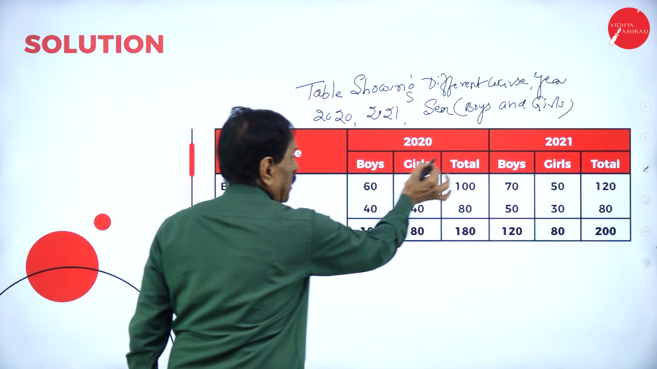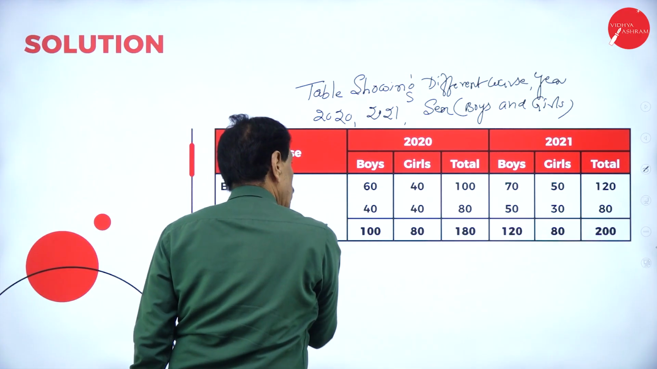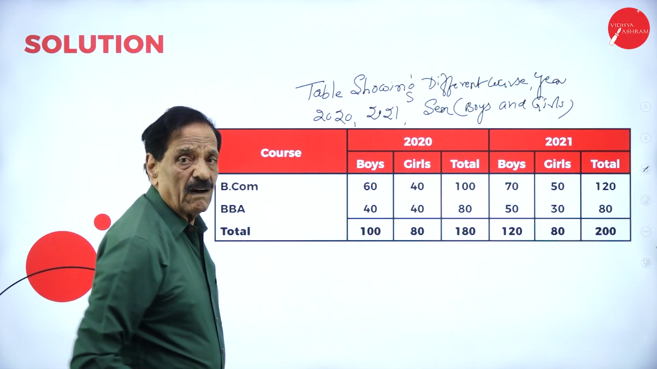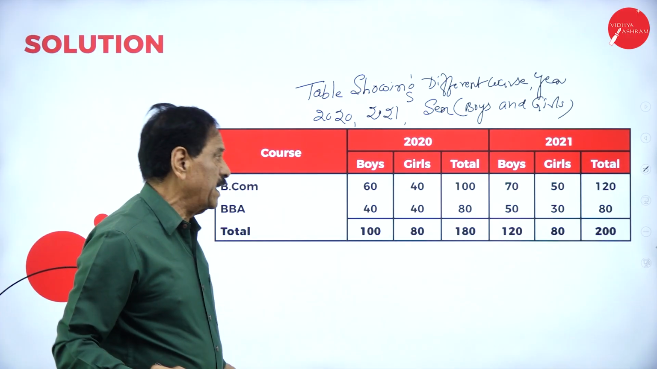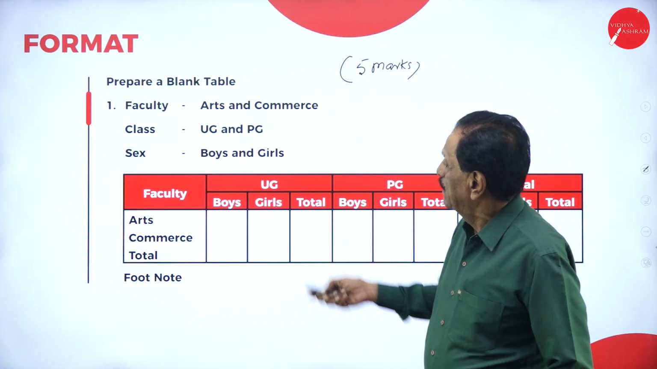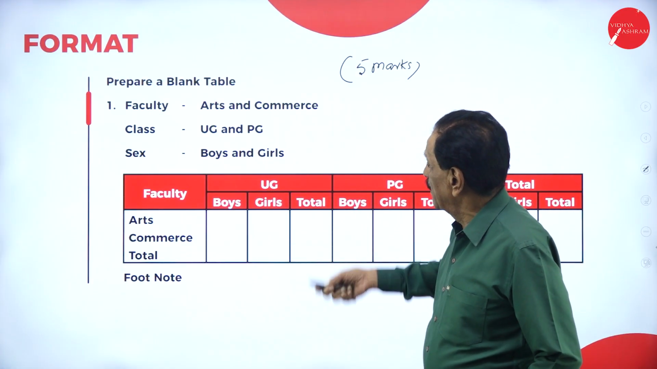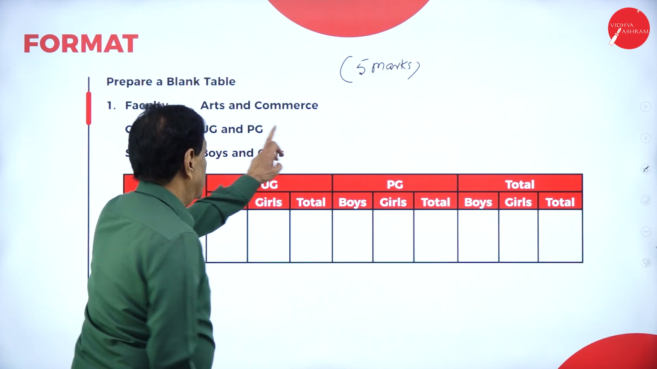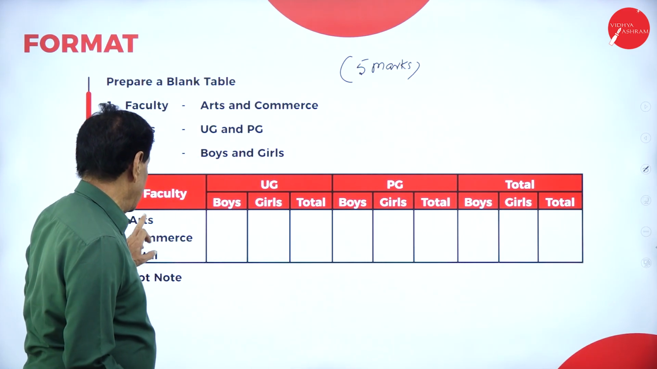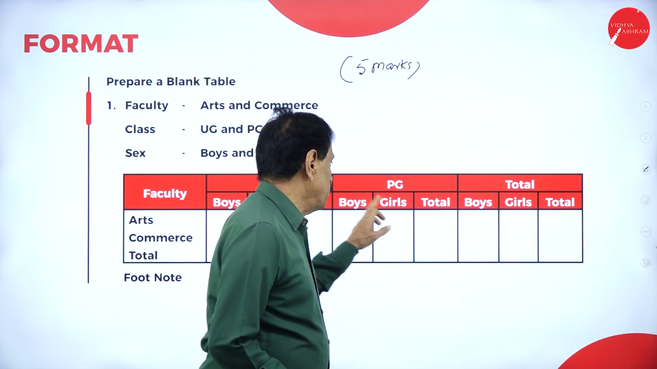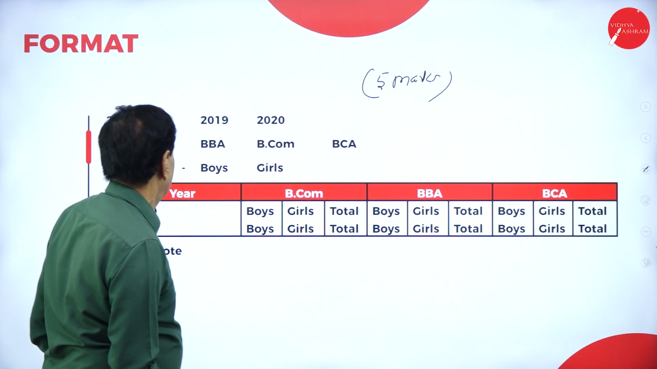Here they have mentioned the course, and sex means boys and girls, and all the information has been fed here. Very, very simple. A 10 marks question. Very simple. This is a blank table here. You have to fill up: Faculty, Arts and Commerce; UG, Arts and Commerce; UG boys, girls, total; PG boys, girls, total. Then year